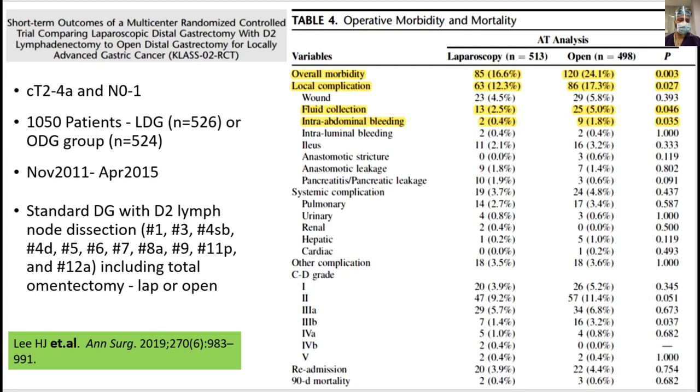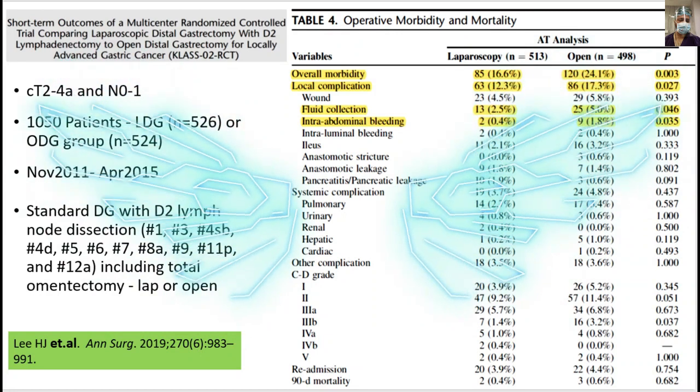In this study, a total of 1,050 patients were enrolled: 526 in the lap group and 524 in the open group. They did standard distal gastrectomy with D2 lymphadenectomy in all the patients, and stations 1, 3, 4sb and 4d, 5, 6, 7, 8, 9, 11p and 12a were cleared, including total omentectomy in both the lap and open groups.